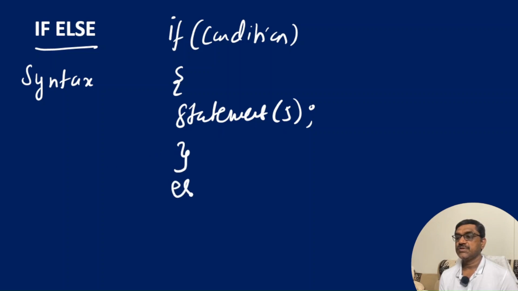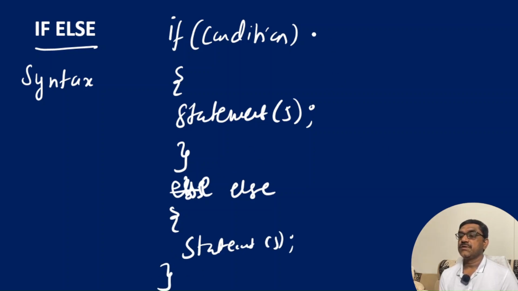Closing brace, and here I am mentioning the else part. This is the else part. Here we again specify statements.